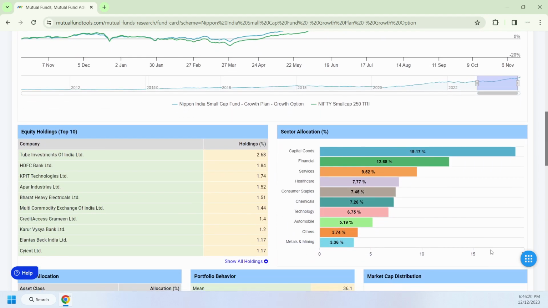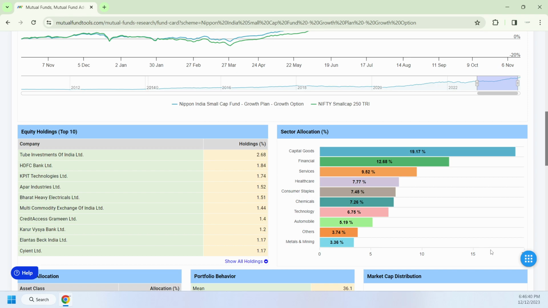And the allocation on this fund. So what are the top 10 holdings in equity: Tube Investments, HDFC, KPIT Technologies. These are all the stocks with more investment, and Tube Investments is almost 2.6% in this one. The sector allocations are almost capital goods, financial sector, services, healthcare.